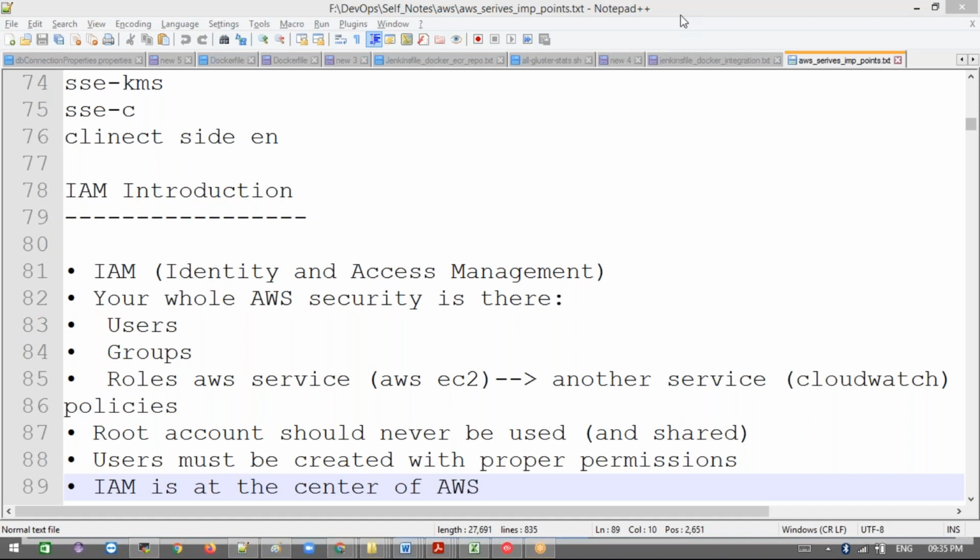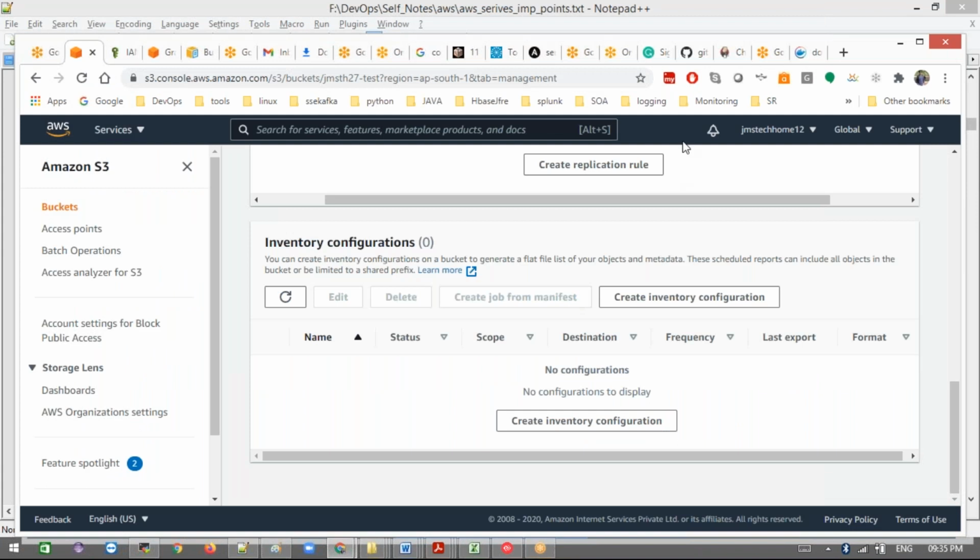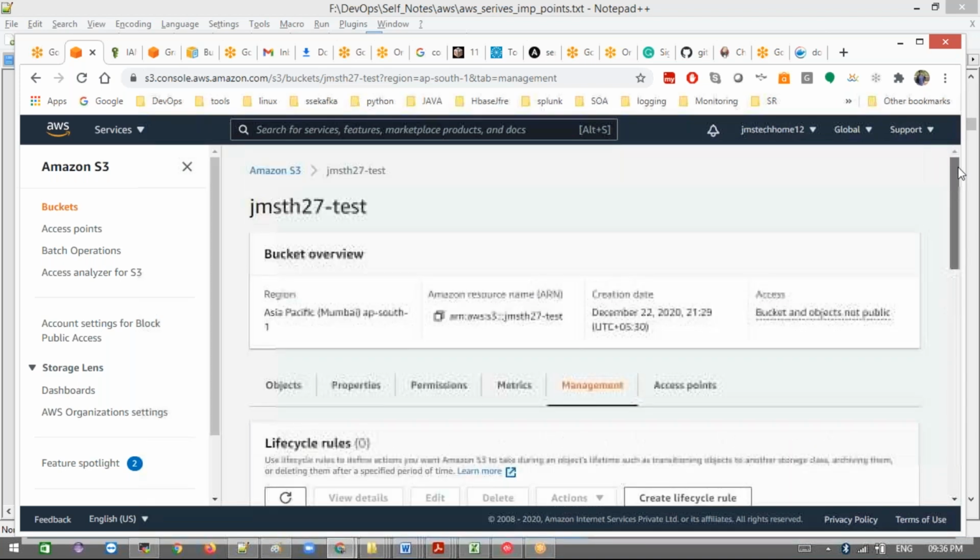For this I tried this option, but it didn't work properly for me. So I wrote one shell script instead. Through the shell script, I'm enabling encryption on the old bucket objects and versions. That kind of scenario is where we can use this inventory configuration. I didn't use it, but I wrote a shell script, and I'll share that shell script with you. Fine, that is overall all the options.